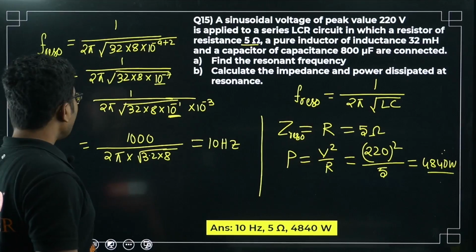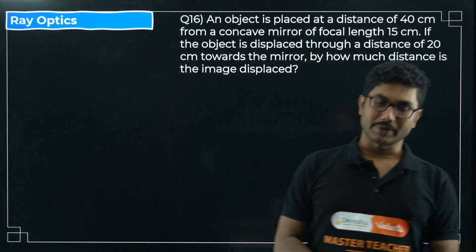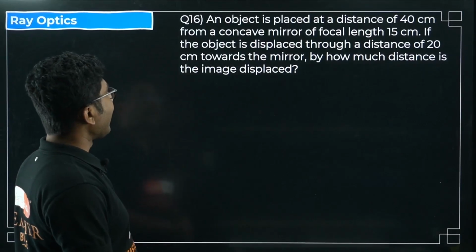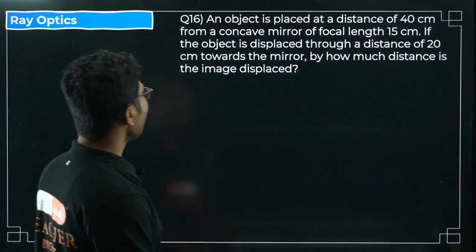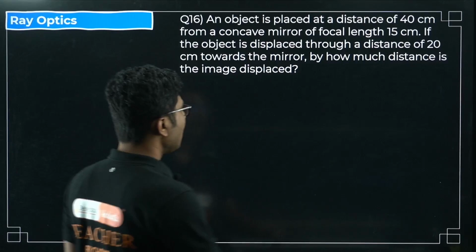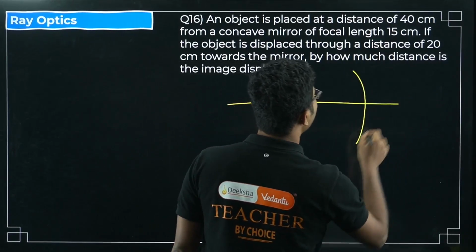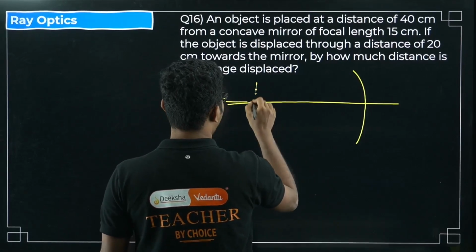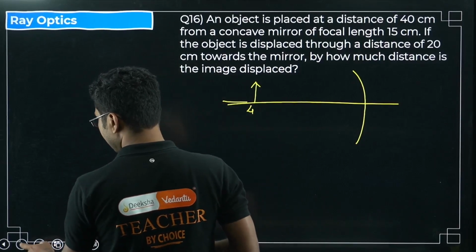Now we are moving into the next chapter, ray optics. From now on problems will be slightly longer. An object is placed at a distance of 40 centimeter from a concave mirror of focal length 15 centimeter. So let's draw the diagram quickly. There is a concave mirror. The object is placed at a distance of 40 centimeter. So U is basically 40 centimeter.